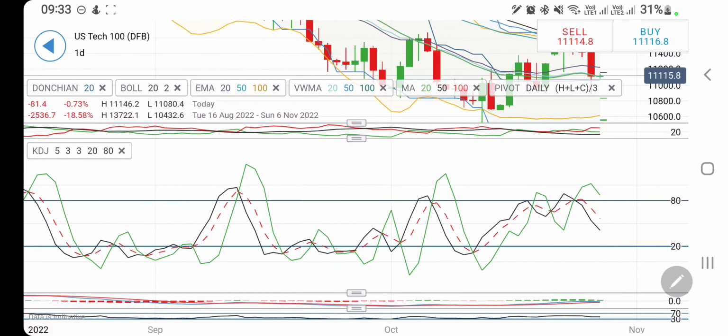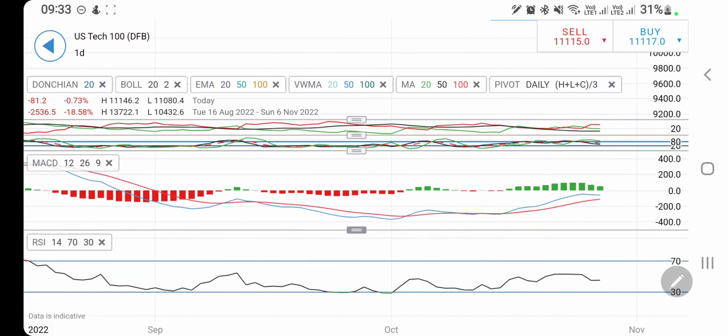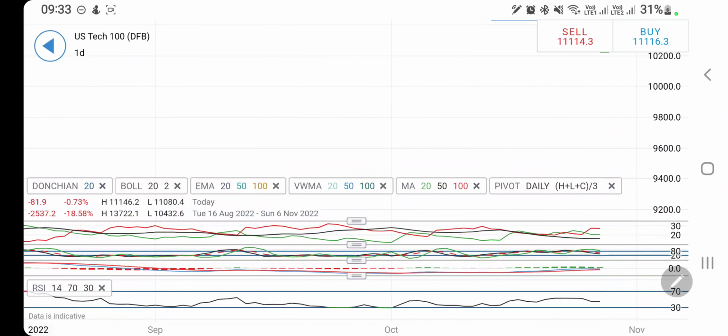Directional movement is bearish, stochastic looking downwards. The MACD is trading in green but looking forward to converge, a crossover for a sell. I'll wait for it to cross over on the daily charts, and hence it may take a little time. RSI is trading flat.